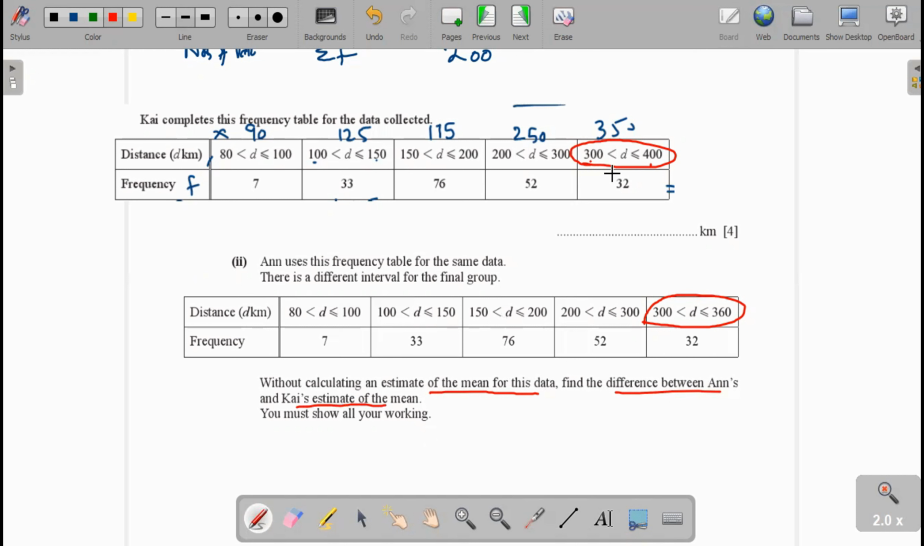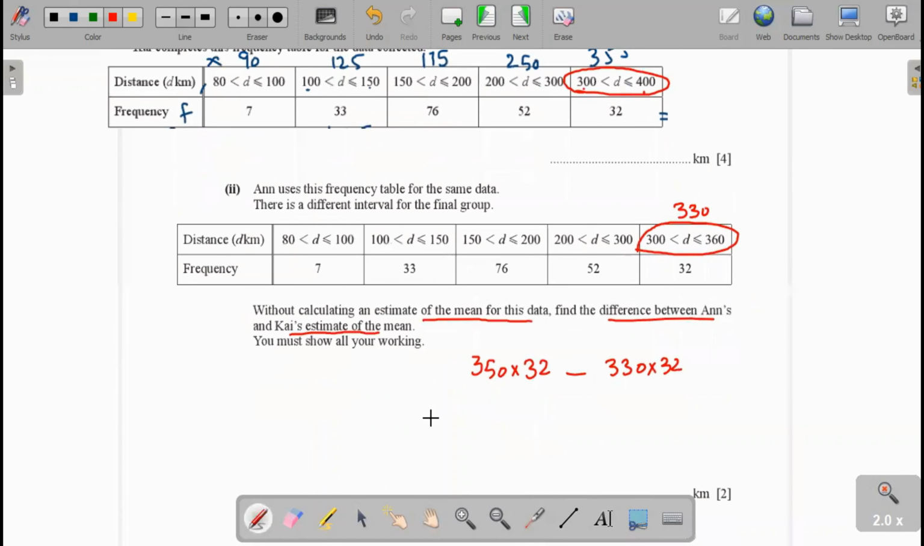You see here, when you multiply 350 by 32, this is the sum of value for this interval. And in this interval, 300 to 360, the middle value will be 330, and the sum will be 330 multiplied by 32. Now we take the difference between these two values. Here we take 32 as a common factor, then 350 minus 330 is 20, and that value is 640.